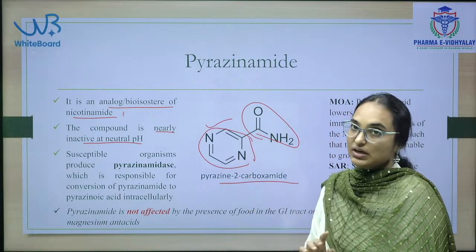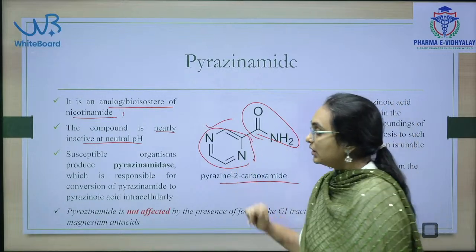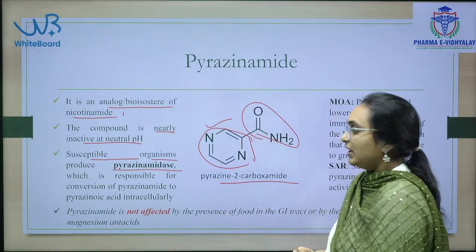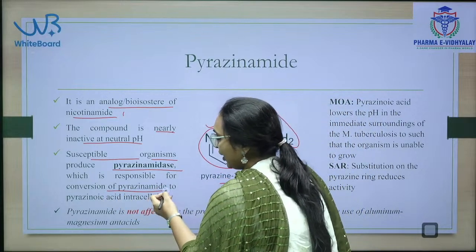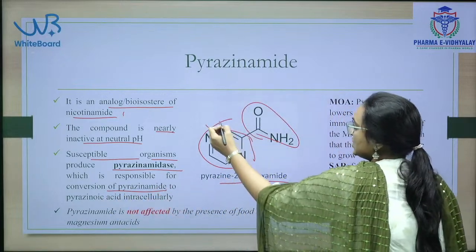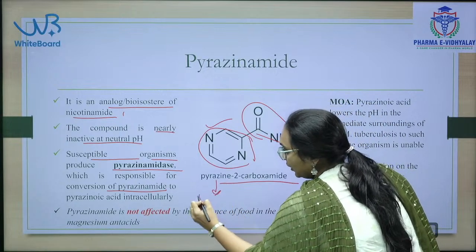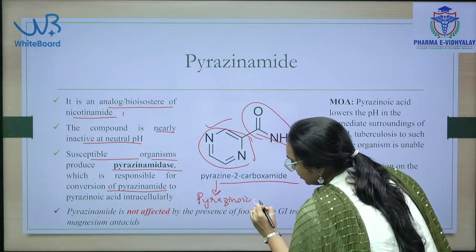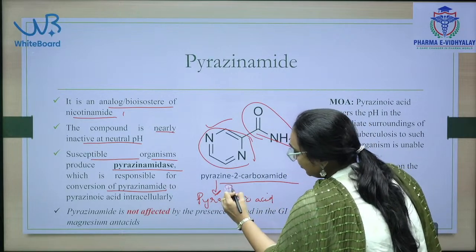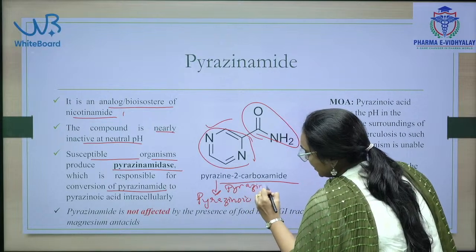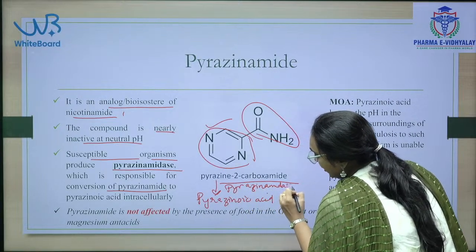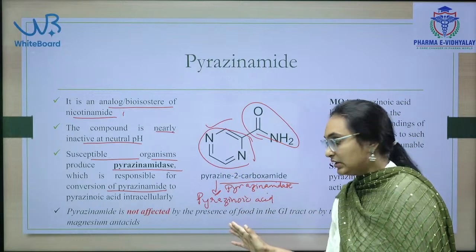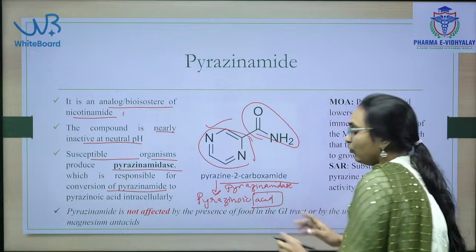Isoniazid targets mycolic acid synthesis. Here, susceptible organisms produce pyrazinamidase, which is responsible for conversion of pyrazinamide to pyrazinoic acid. What is the enzyme? Pyrazinamidase. Since this is an acid, it lowers the pH in the immediate surroundings.